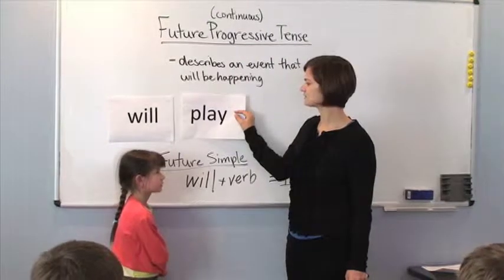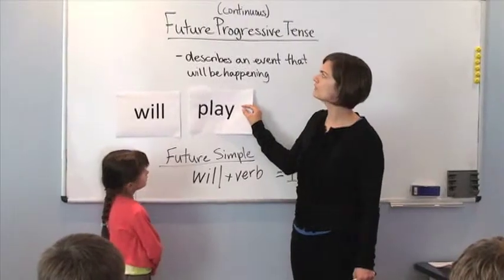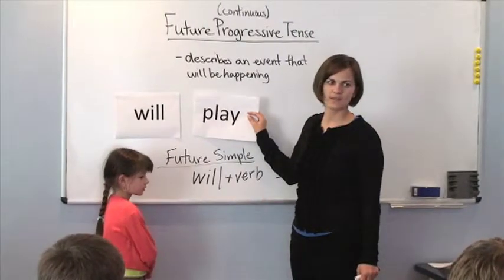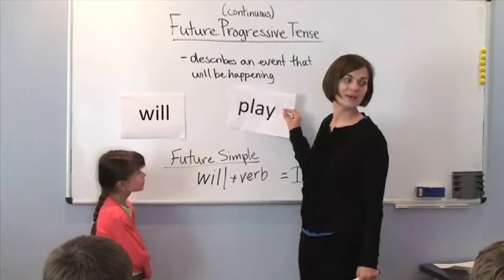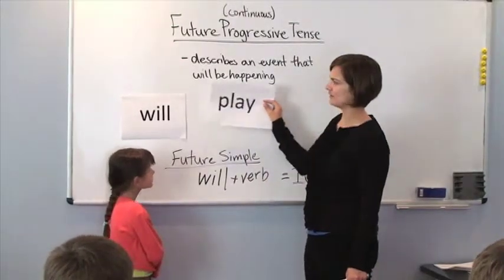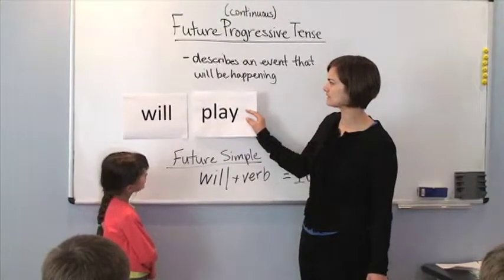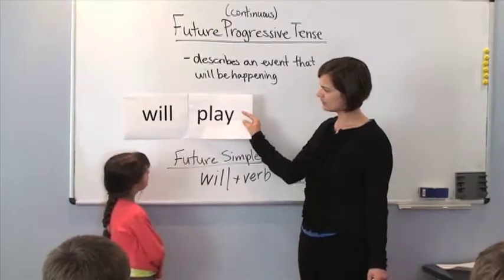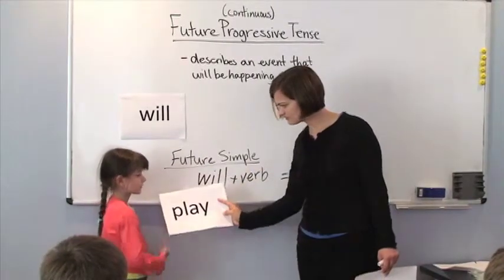With my friends. Very good. Now remember, let's practice. What was our future progressive? I will be playing with my friends tomorrow, right? It gives us a time reference. And here, simple is, I will play with my friends. Very good. Let's have one more.